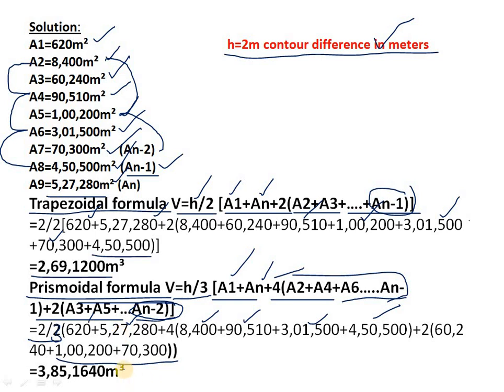So here the answer was written incorrectly, that's a word mistake. So the answer will be, write down 2928680. So this is the answer. That means here 29,28,600 meter cube.